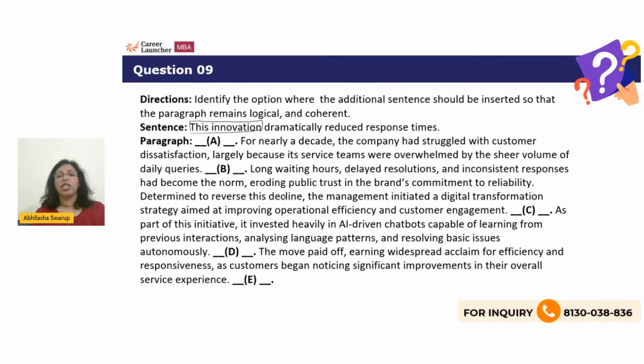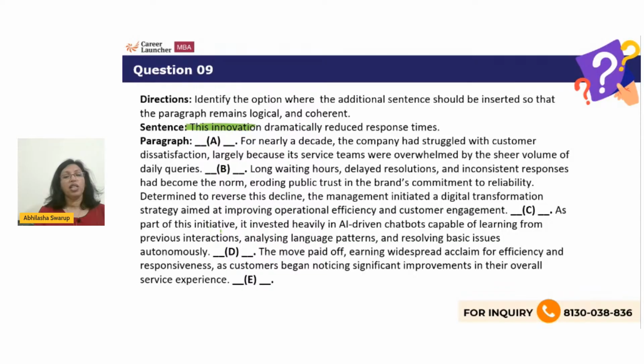Okay, Gaurav says C, Shivam says C. All right, the correct answer here is looking for this innovation, right, guys? Now, where do I find this innovation? So we're looking at finding this innovation. Where is this innovation referred to?